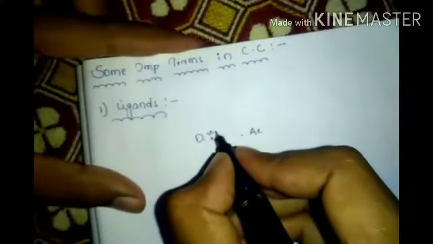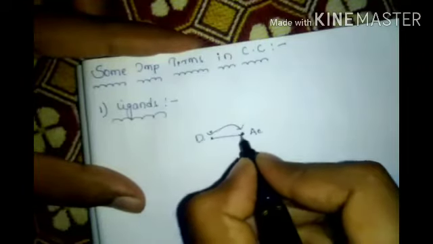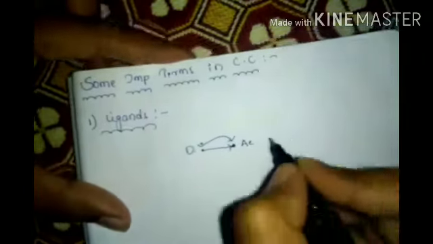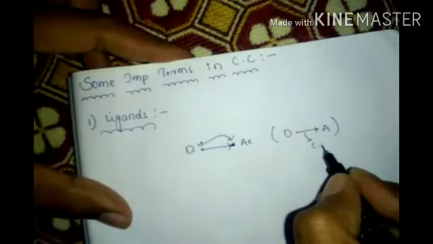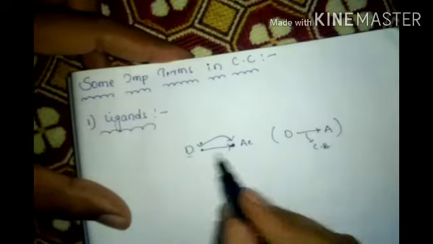The donor will donate electrons to the acceptor. So the acceptor will accept this, forming a coordination bond. So the final conclusion is donor, arrow mark, and acceptor. This only is called a coordination bond. So here we have to know what is donor, what is acceptor.